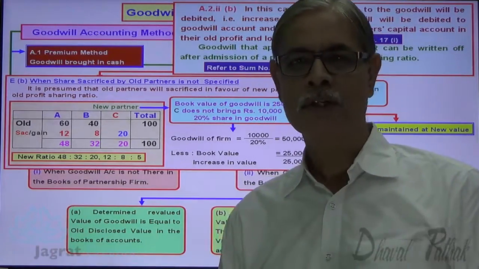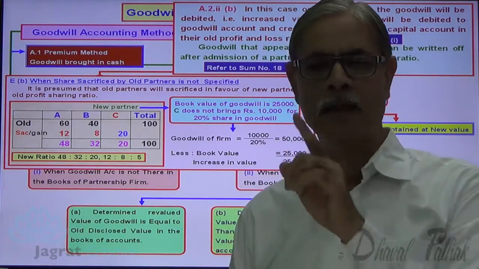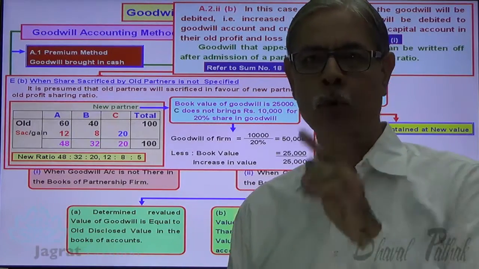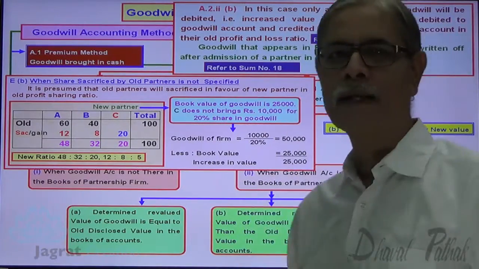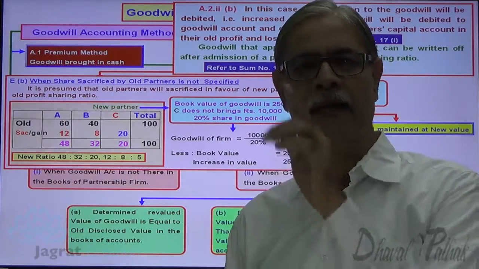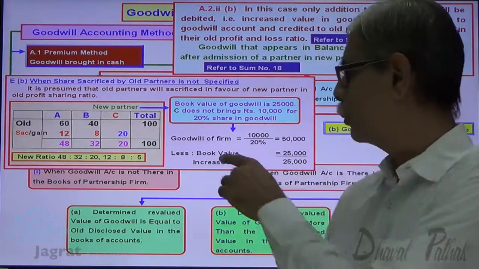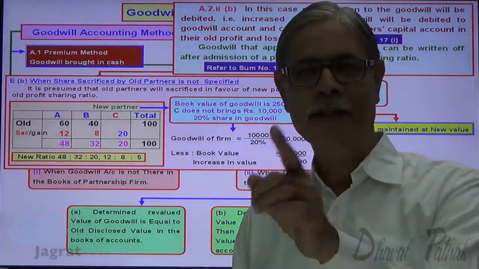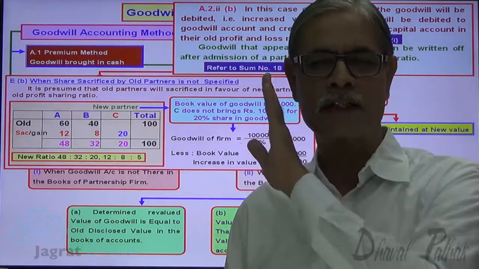So what's the situation? New partner does not bring cash for goodwill. Goodwill appears in the balance sheet at 25,000. The valuation of goodwill made at 50,000. Increase in value of goodwill 25,000. That is credited to the old partner's capital account in the old profit sharing ratio.